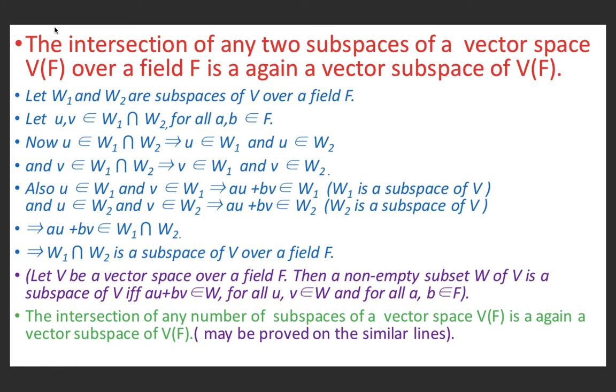Similarly, we may generalize this result for any number of subspaces. The intersection of any number of subspaces of a vector space V over a field F is again a subspace of V over the field F, and it may be proved on similar lines.